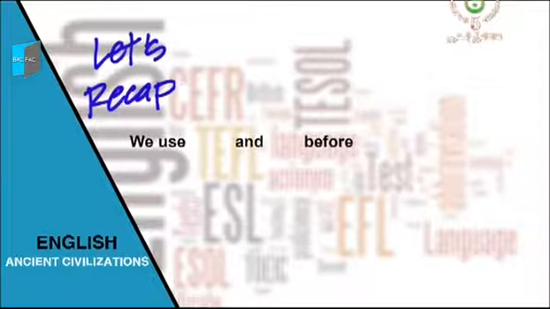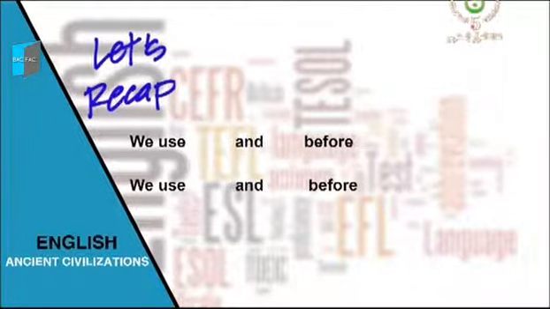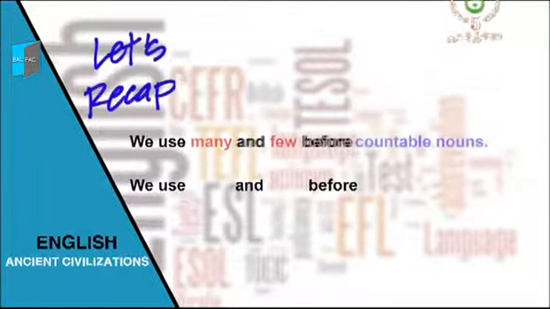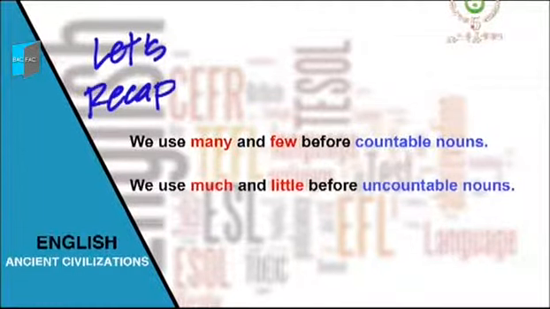We use blank and blank before blank, and we use blank and blank before blank. You can get help with the table we have just completed. Right. We use many and few before countable nouns. And we use much and little before uncountable nouns.